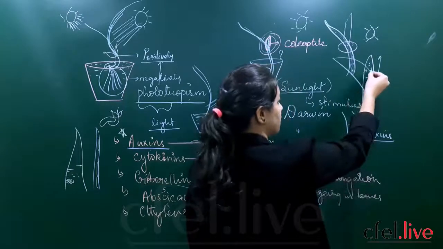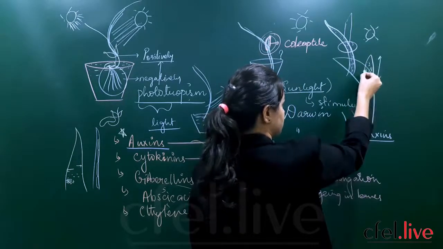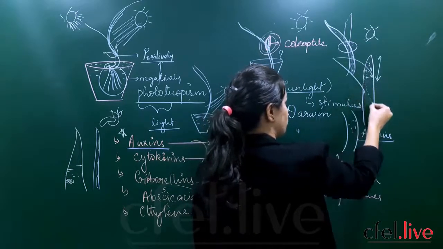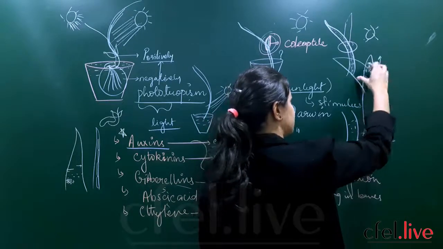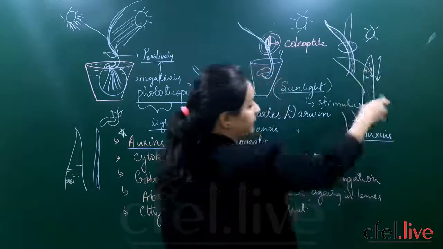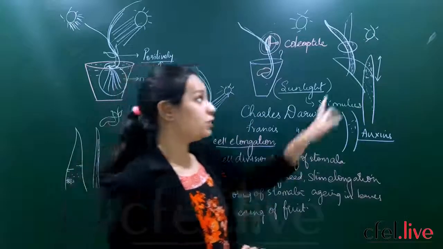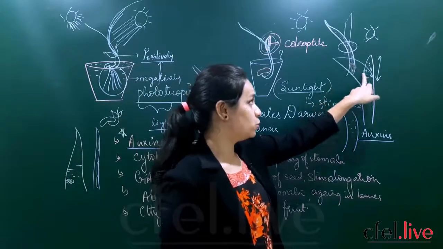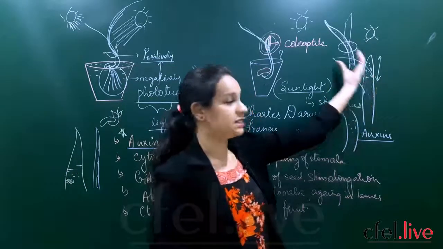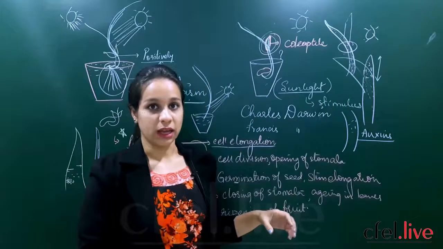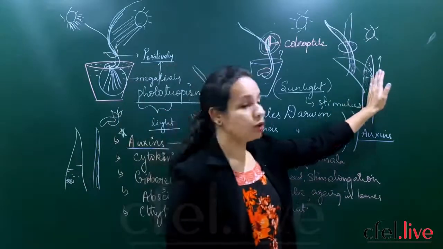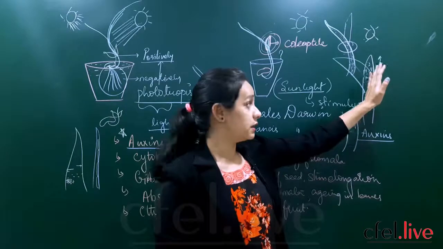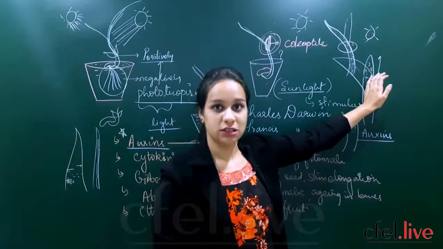Whatever the auxin concentration is here, it is slowly moving down and the stem is getting bent. So from the top they observed that the auxin moved down the stem and finally the stem is bending.